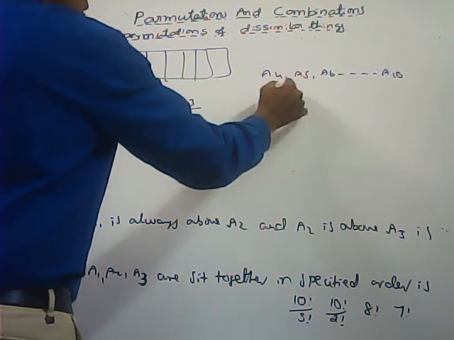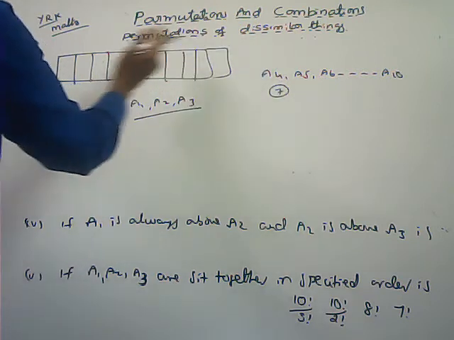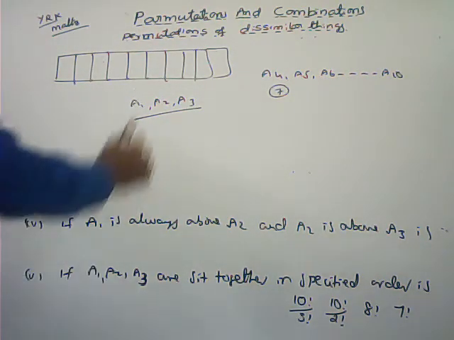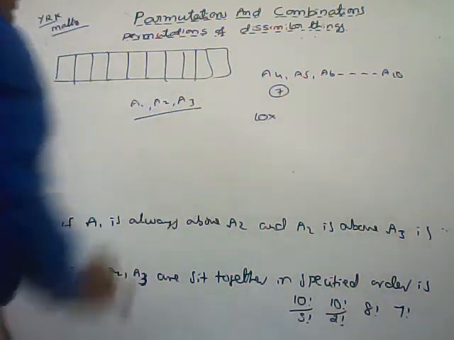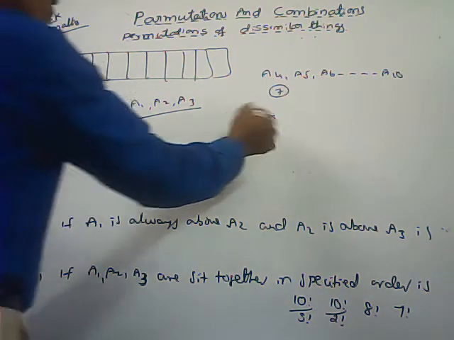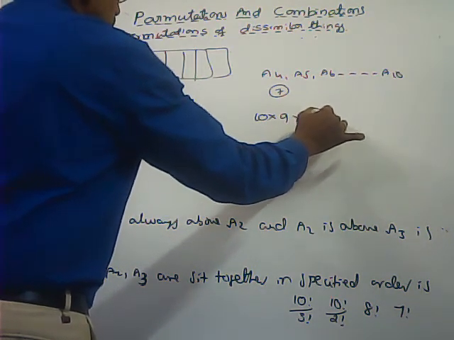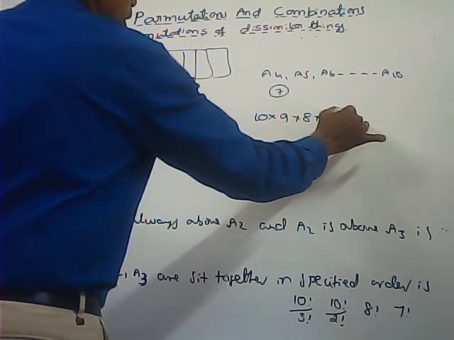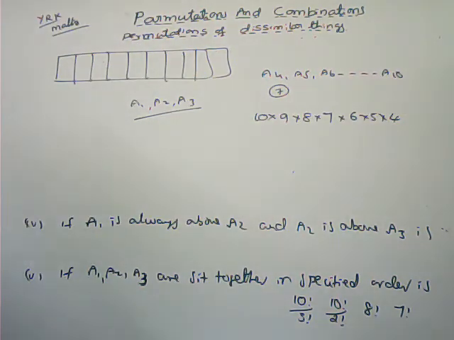Total how many objects are there here? 7 are there. First we can arrange these 7 candidates in the corresponding boxes only. So to place A4, how many chances are there? Here 10 chances are there, to place A4 in any one of the 10 boxes. After that 9, for A5, A6, A7, A8, A9, A10. So here 10 into 9 into 8 into 7 into 6 into 5 into 4.